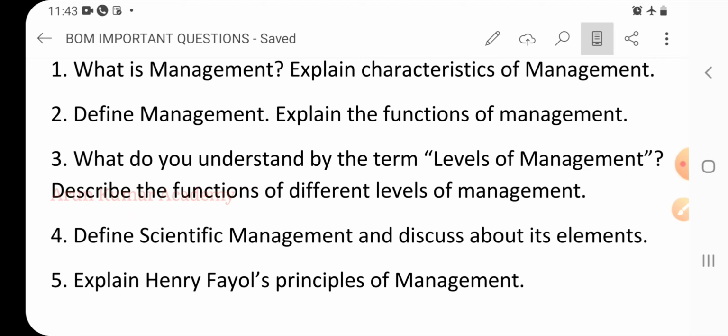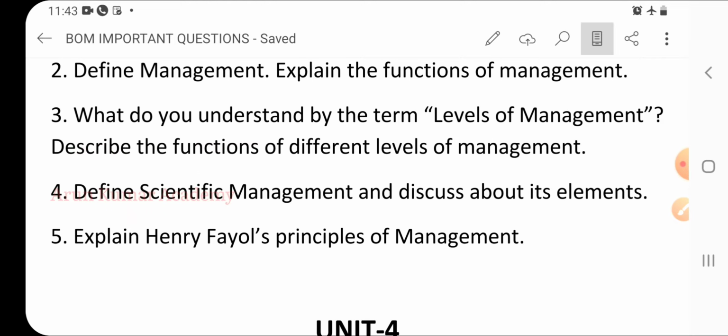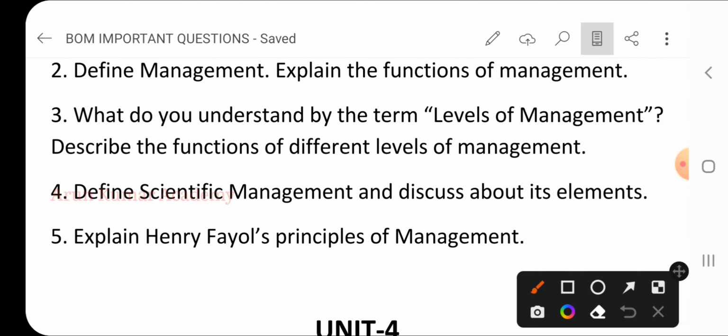Then third question, what do you understand by the term levels of management? So here clearly you need to write all the levels of management: top level, middle level and supervisory level or lower level of management. Explain clearly all the 3 levels of management. Then fourth question, define scientific management and discuss its elements. So write down clearly the evolution of management and under that explain clearly what is scientific management and all the elements of scientific management.